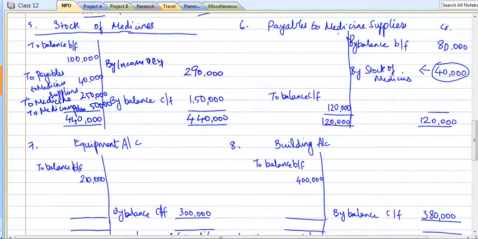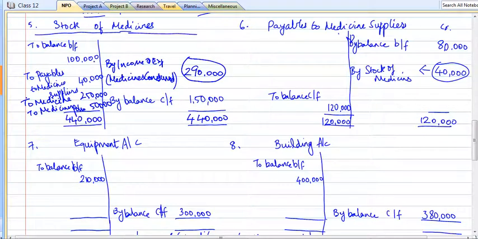This is nothing but the medicines which we consumed during the year. Why we need to take only 2,90,000 is, as per matching concept and accrual concept, it is only these 2,90,000 worth medicines which we consumed for the current year. So the remaining are in stock, 1,50,000.